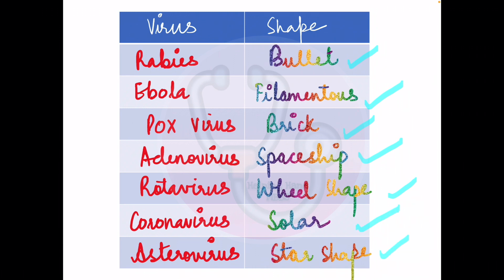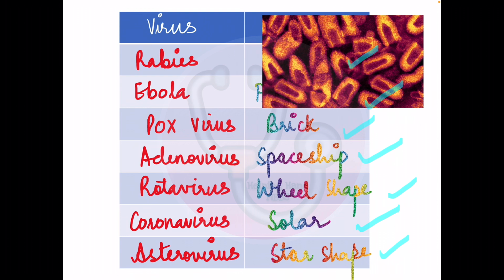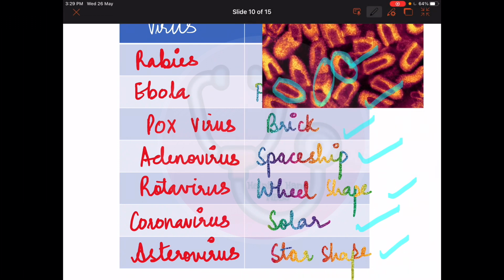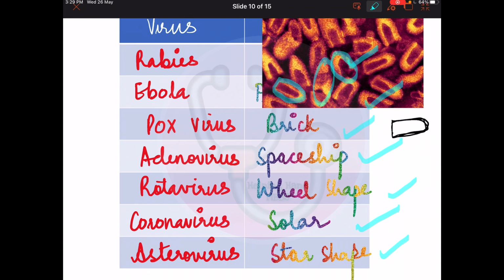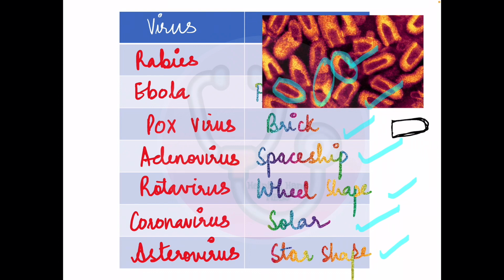Now let's see the images of all these viruses. Rabies, first of all, is bullet shaped. As you can see on your screen, it looks like a bullet. A bullet somewhat looks like this. I'm sorry for my terrible drawing, but a bullet somewhat looks like this. And in this diagram you can see that they all characteristically look like a bullet.